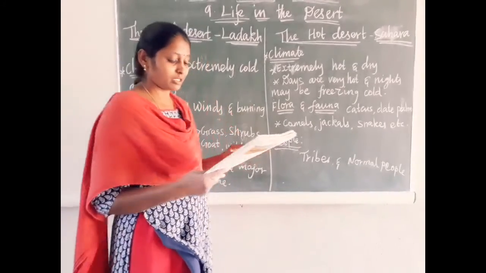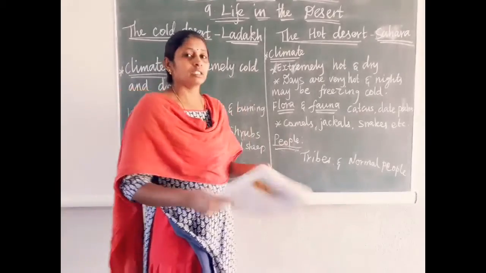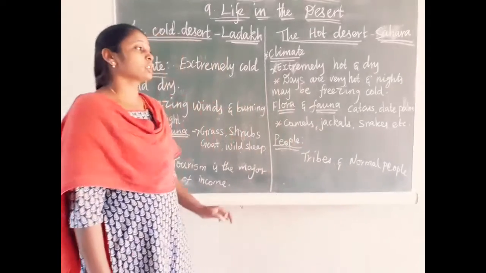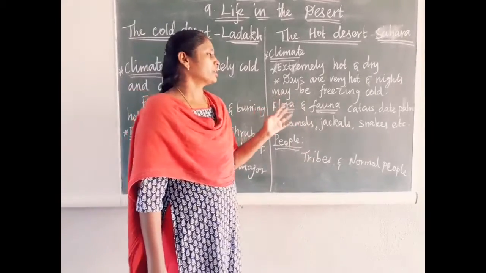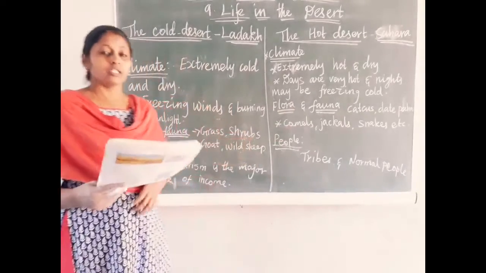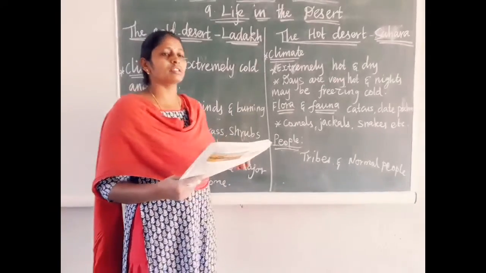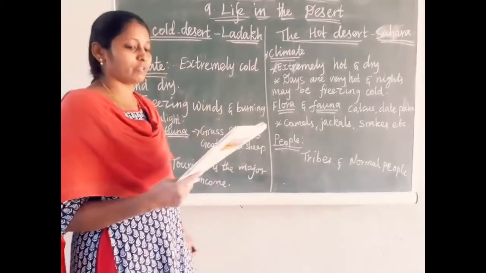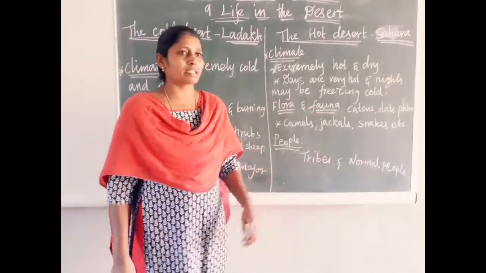In the daytime it will reach more than 50 degrees Celsius. But in night time the temperature is going to reach 0 degrees Celsius. So days are very hot, nights may be freezing cold. In 1922, the highest temperature was registered in the Sahara desert. It is 57.7 degrees Celsius.